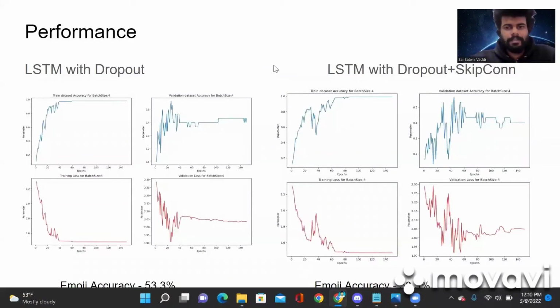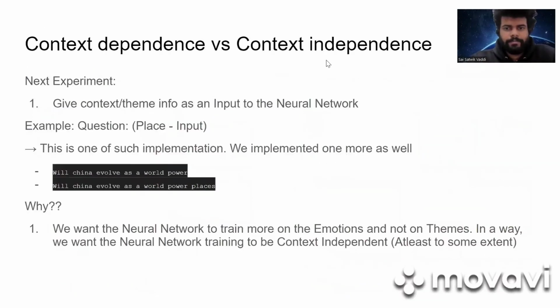In both of these neural networks, we saw the emoji accuracy consistently being between 45 to 55%. So we took this as a base truth for our next experiments. So let's move forward.